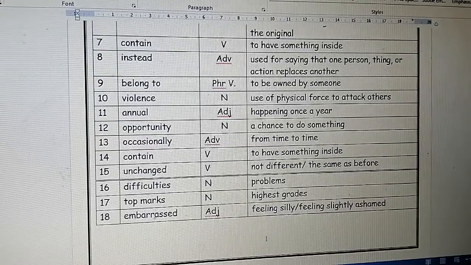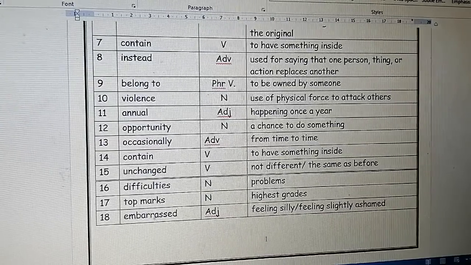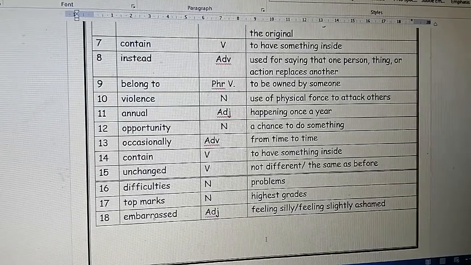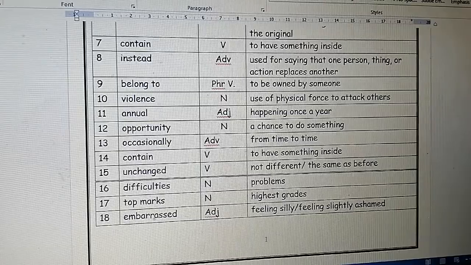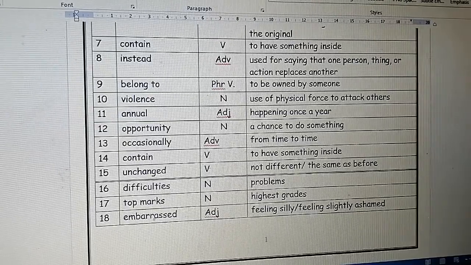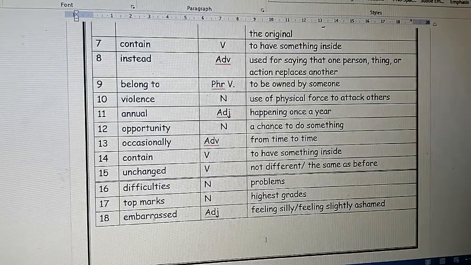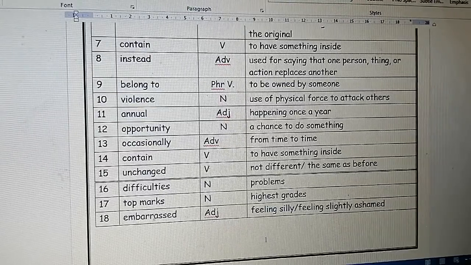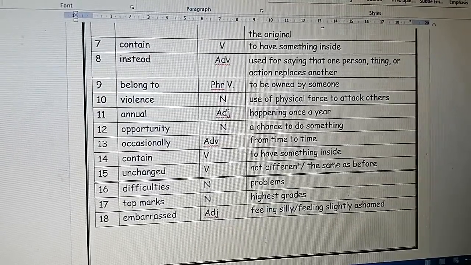Number 16, difficulties, it's a noun, problems. Again, difficulties, noun, problems. Number 17, top marks, it's a noun, highest grades. Top marks, noun, highest grades.